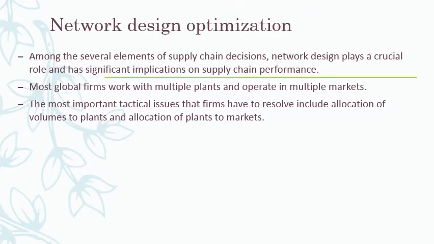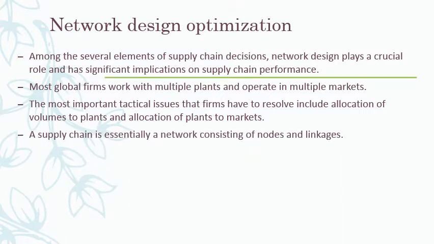The most important tactical issues that firms have to resolve include the allocation of volumes to plants and the allocation of plants to markets. This is another important aspect that each and every firm needs to look into. They have to see the capacity of each plant, and how many markets each plant should cater to. These are the two aspects that every plant, in every country and location, should think of. It's not just the capacity but also the market that it needs to take care of.